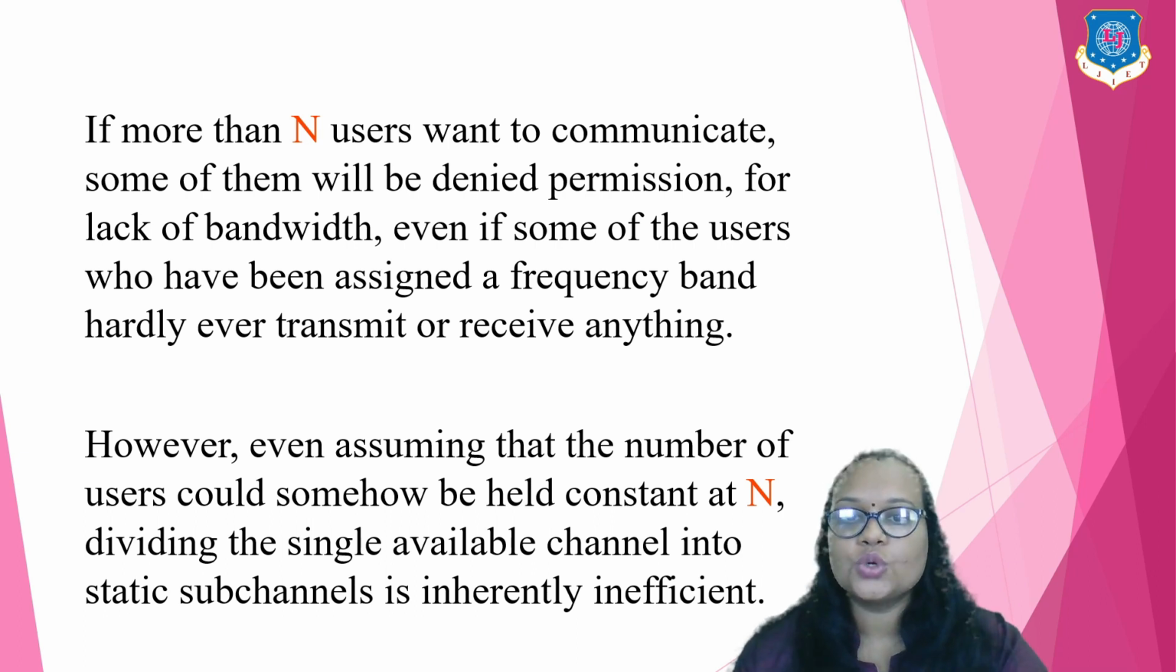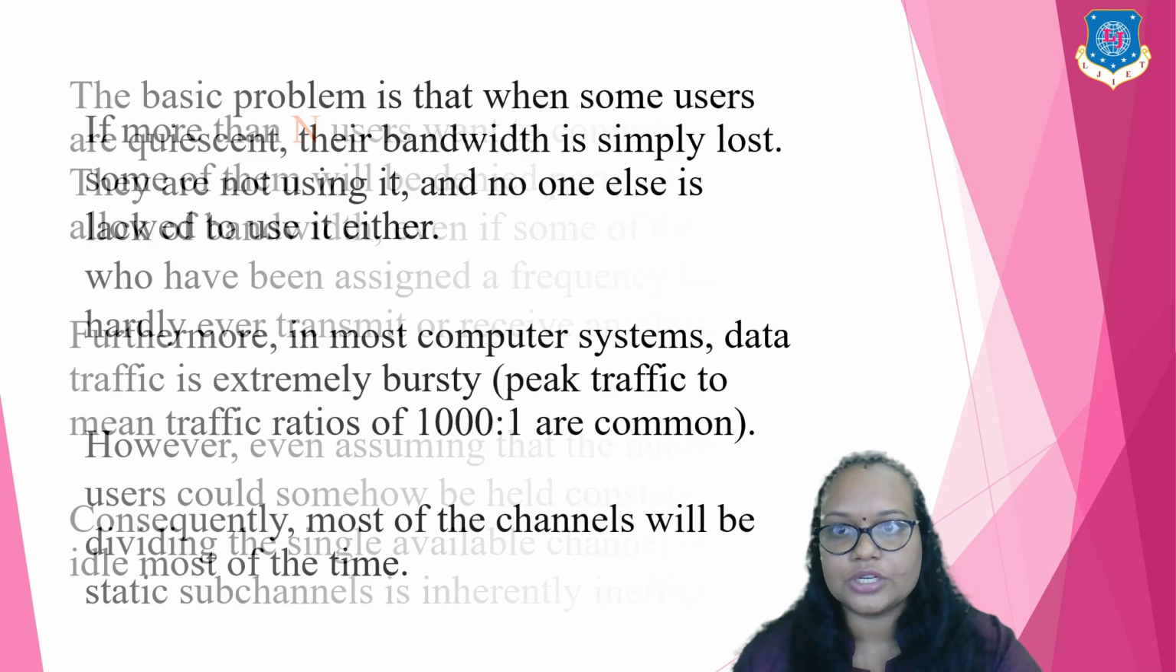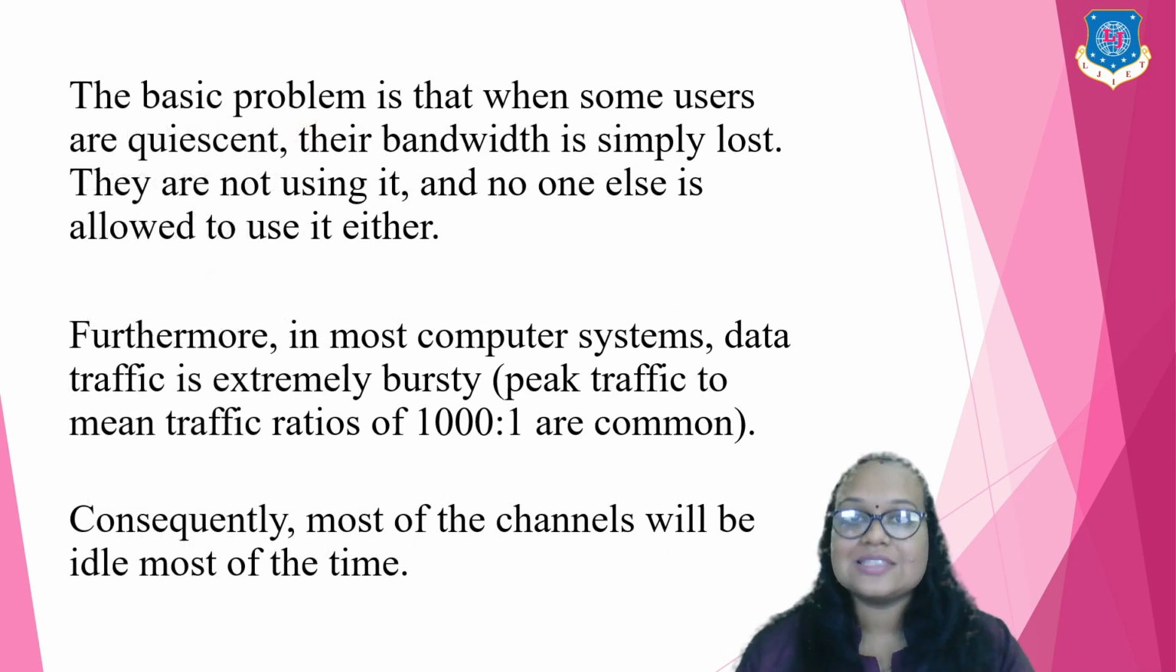However, even assuming that the number of users could somehow be held constant at n, dividing a single available channel into sub-channels is inefficient. The basic problem with channel allocation using FDM is that when some users are quiescent, their bandwidth is simply lost. They are not using it and no one else is allowed to use it.